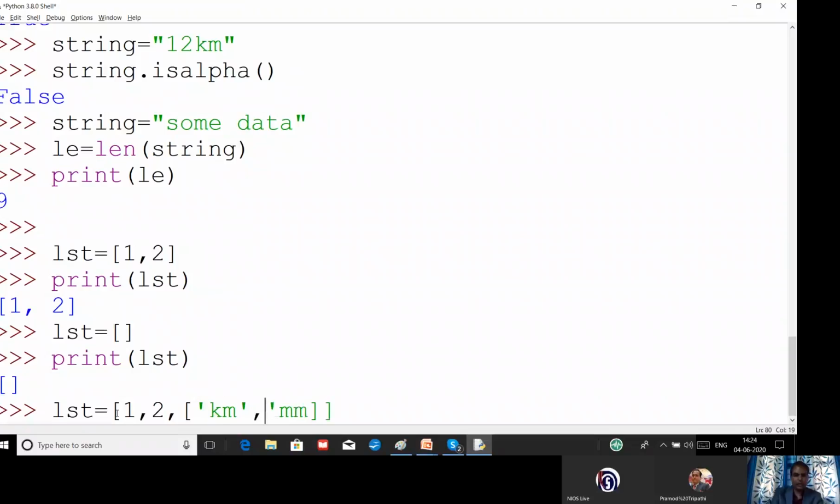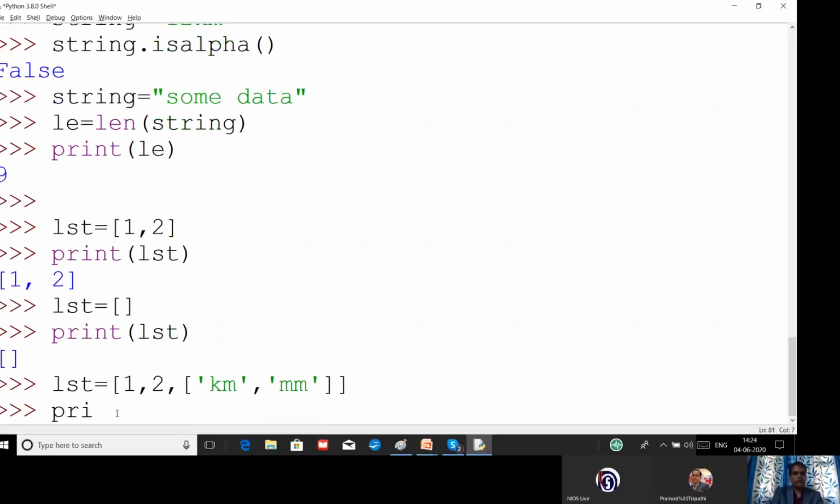And again I have given a comma and started another value. Here we have to close this and close one more square bracket. Okay, and we can check it. Let us print the list.